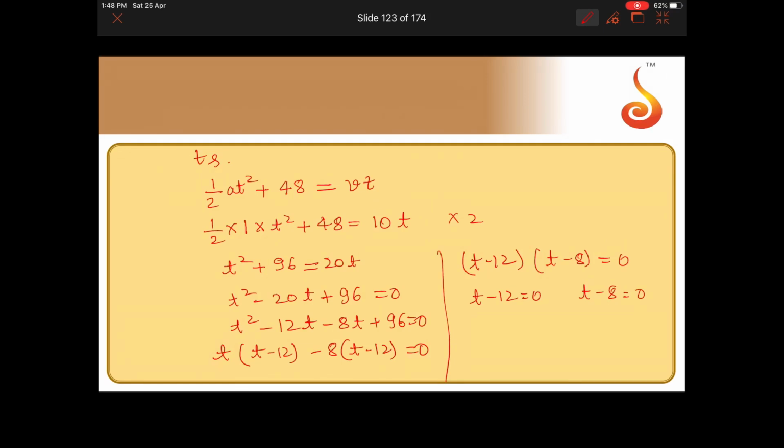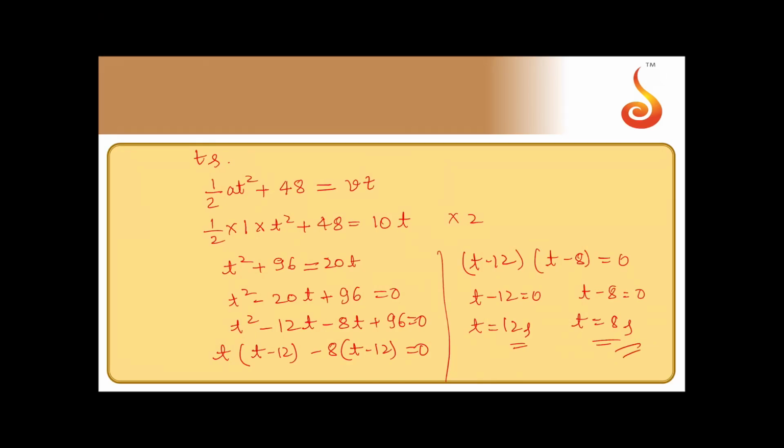So t is equal to 8 seconds or t is equal to 12 seconds. So this is the condition for both of them to be traveling the same distance. So the earlier one is 8 seconds. So the man will be able to catch the bus in 8 seconds only. That is option D.